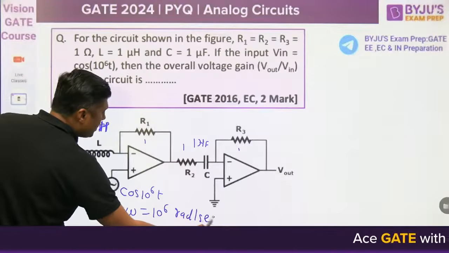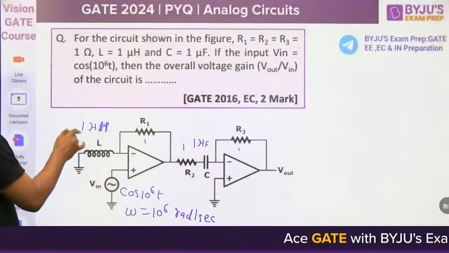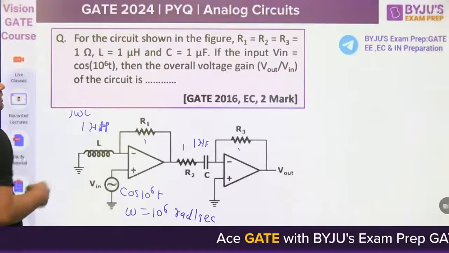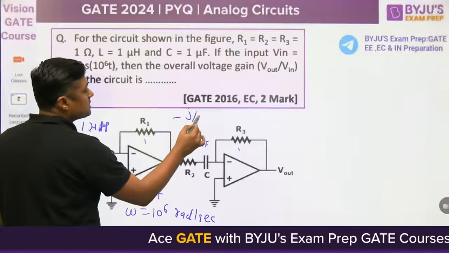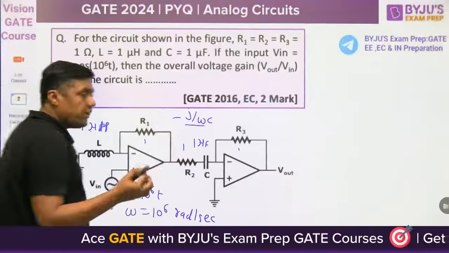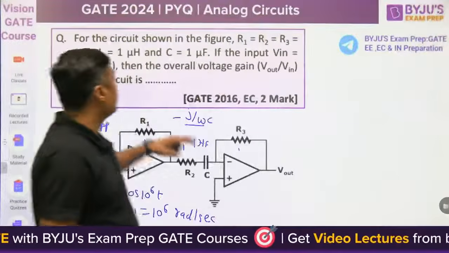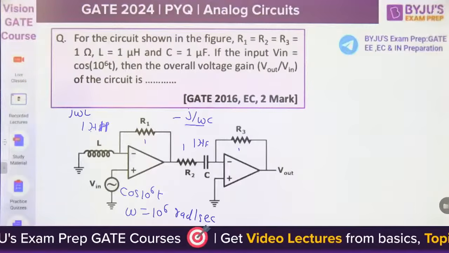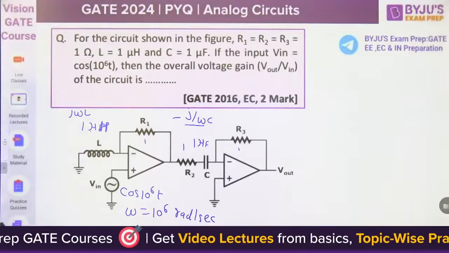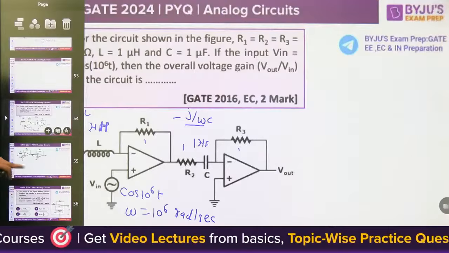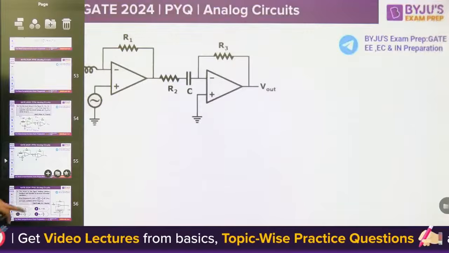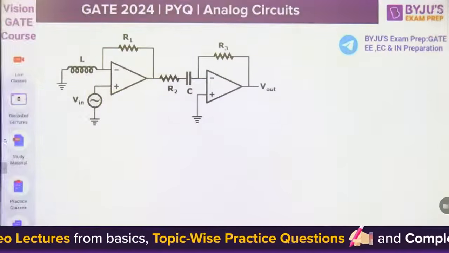So what will happen? The student will first of all convert this into j omega L. They will find minus j by omega C. And they will waste their time. What is asked in the question? The overall voltage gain. You have to find the overall voltage gain. At the last, you can apply the 1 by SC. But if you want to find the gain, it is very, very simple.